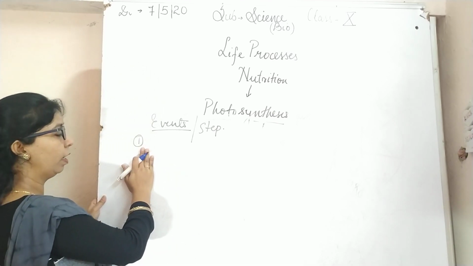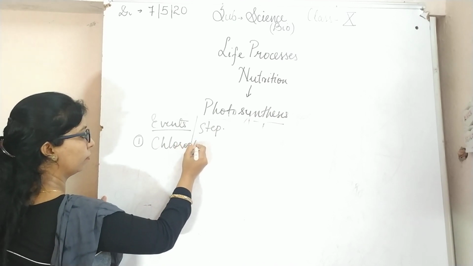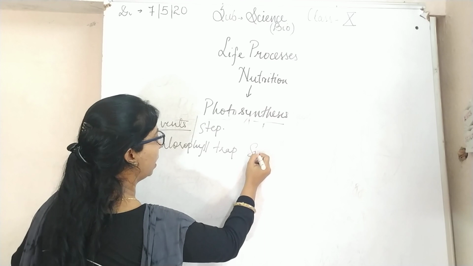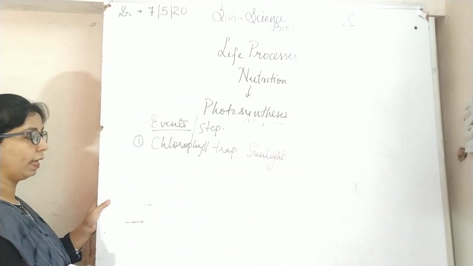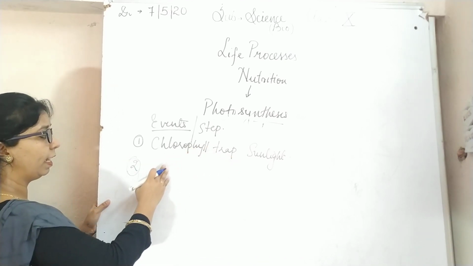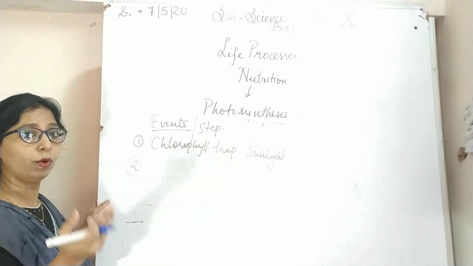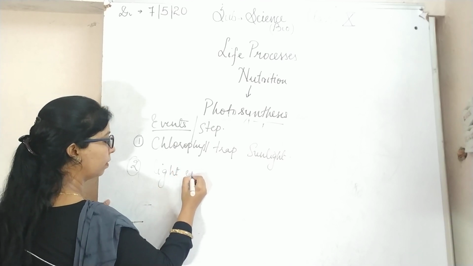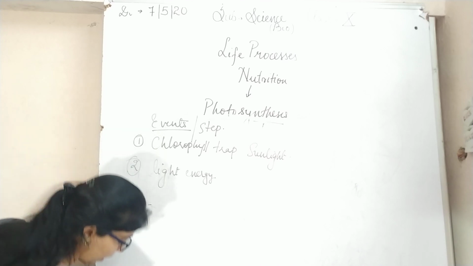The first one is that chlorophyll absorbs sunlight. After that, the light energy is changed into chemical energy.